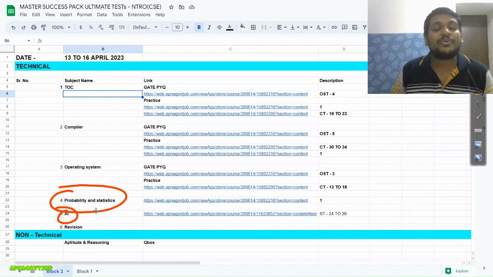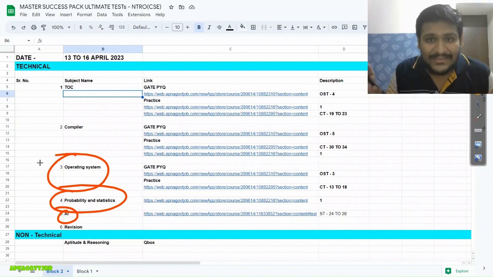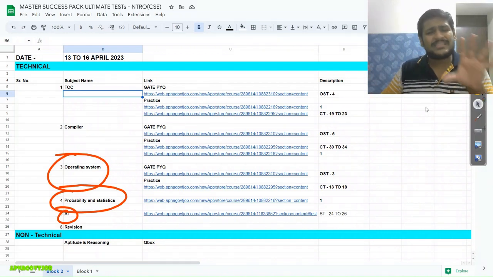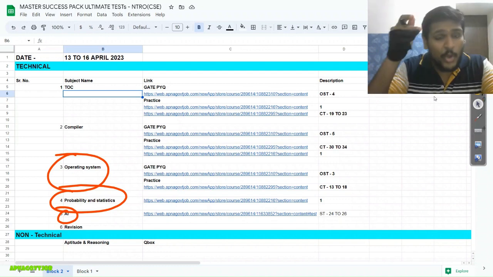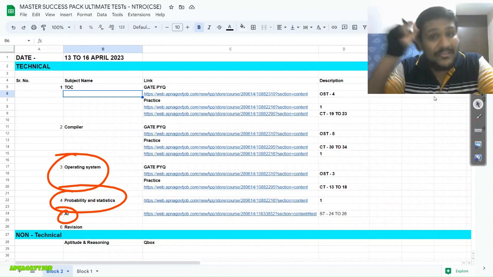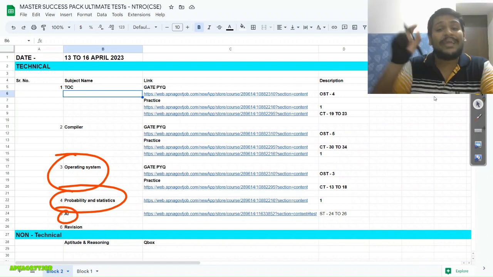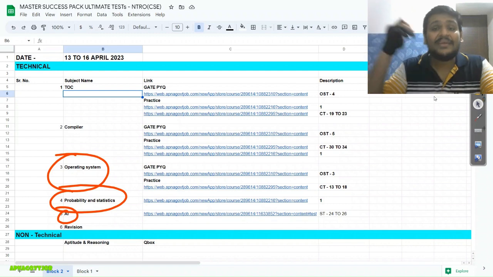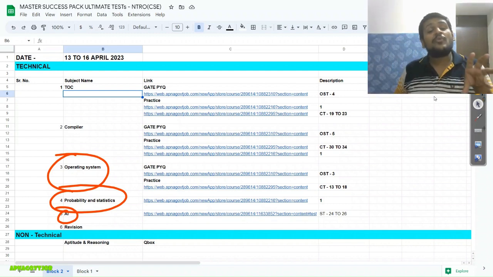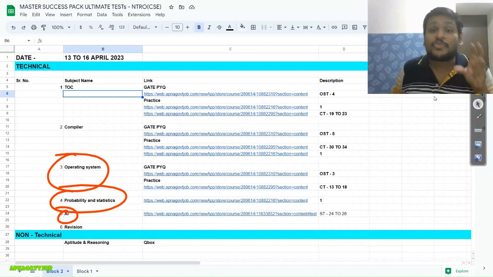Then AI also, you can do that if you want. Then I have also included your TOC and operating system, compiler, right? Operating system is there, okay. So like this we are balancing the things and moving on, okay. No need to think of any extra thing, focus on whatever is there in your block wise plan and mock tests, and focus on the revision part, okay. Now no need to do any extra new thing, whatever you already did, just go with that, right? So I hope it is clear what you should do for the next 10 to 12 days, right?